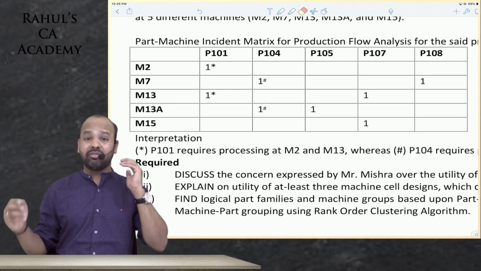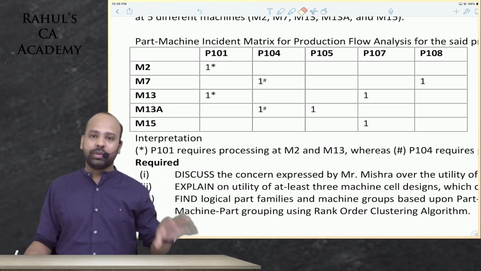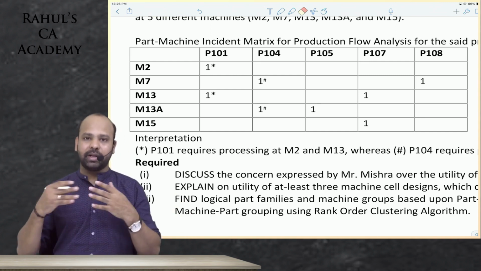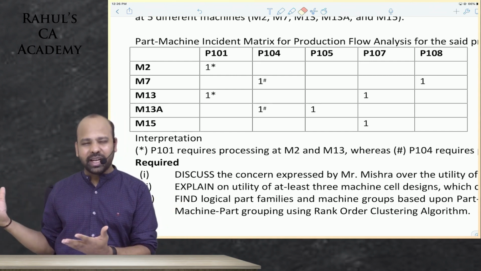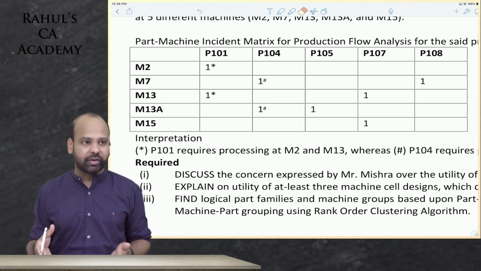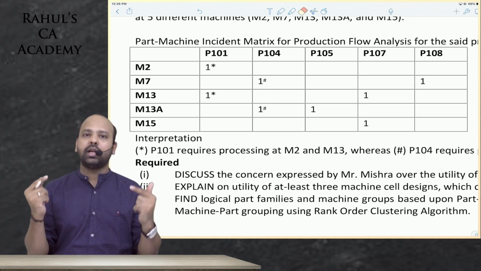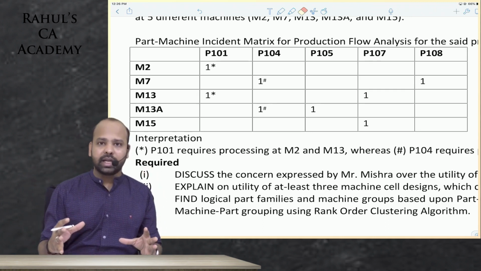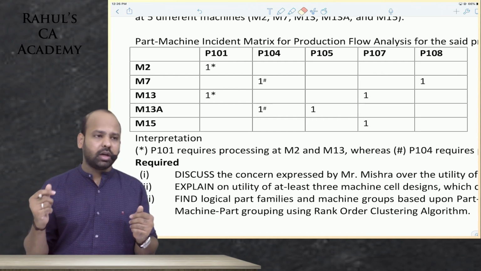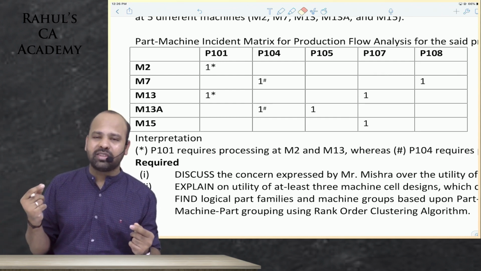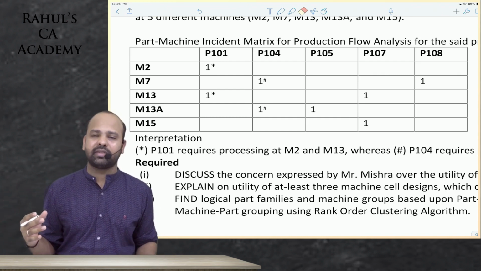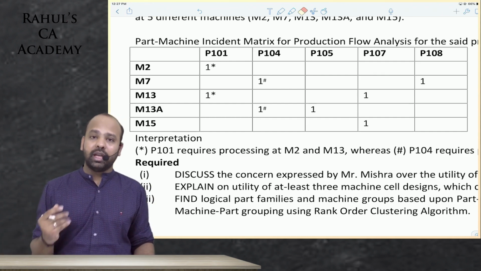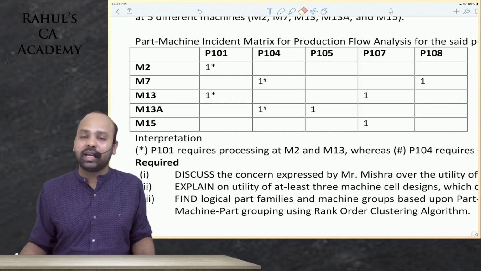Now there are different ways of identifying how to group them. A few people will say, I will investigate, I will observe, and I will tell you. Now you will ask, sir, why do we need a method for this? Can't we directly identify on the face of it? It might require a little understanding of the entire thing. Earlier there were operational research techniques, multiple techniques to arrive at calculations, but they have removed them from the syllabus. Even in OR, there are instances where you can directly identify the answer on the face of it.